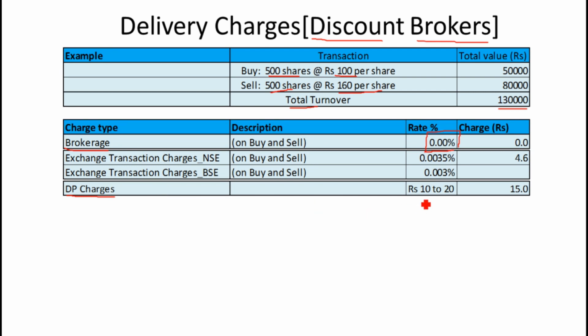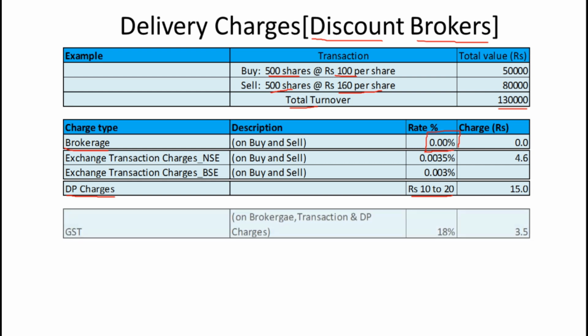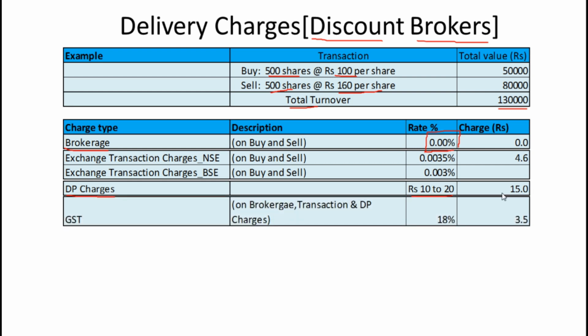Rate is anywhere around 10 rupees to 20 rupees. This may change from broker to broker because the broker also adds a few rupees on it. DP charges would be based on the scrip but not based on the number of shares. It means if you buy either 1 share or 100 shares of HDFC, this charge would be the same. So I am taking 15 rupees here for this charge.